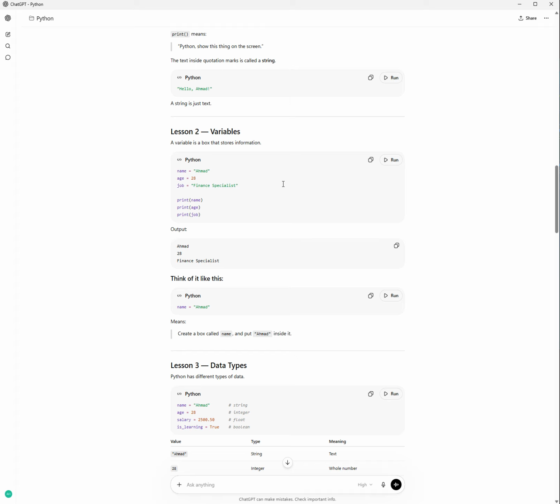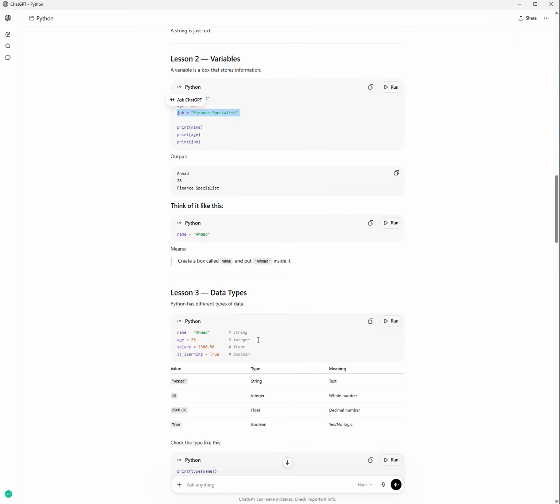Lesson 2, variables. A variable is a box that stores information. Name equals, so that's the variable. We have the variable name, and for its value we store Ahmed inside of it, and we have age, and we store my age inside of it, and the job, finance specialist. So we print the name, the age, the job, and it will print what we stored inside. We stored Ahmed, and we stored age, and we stored my job. So think of it like this: name equals Ahmed means create a box called name and put Ahmed inside it.